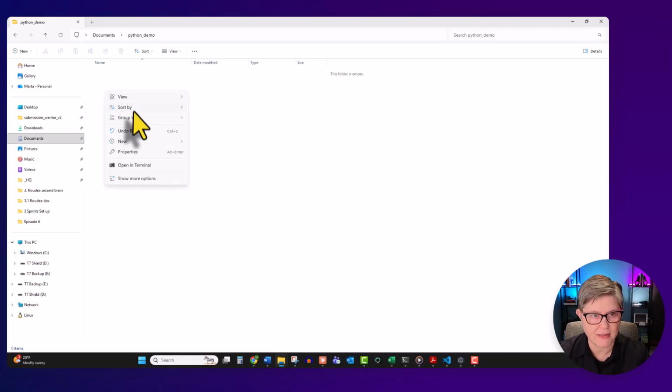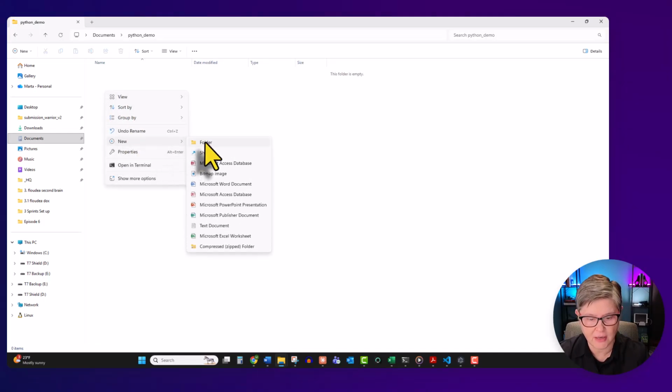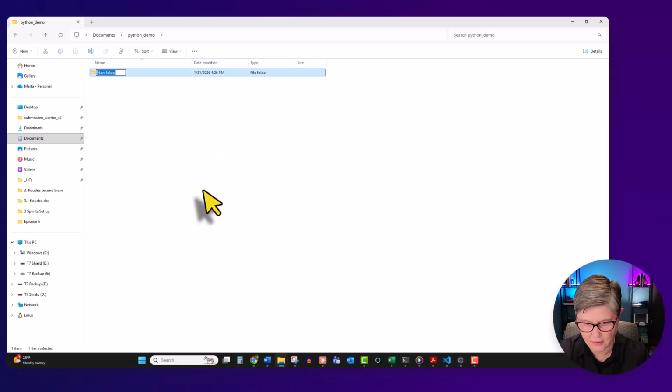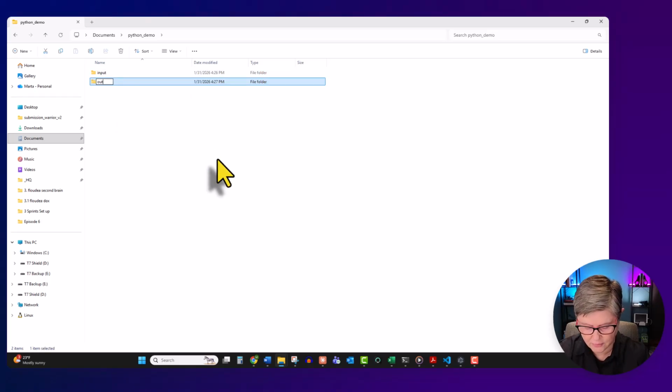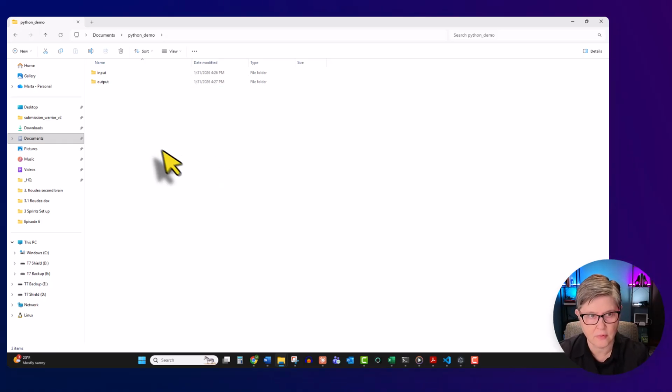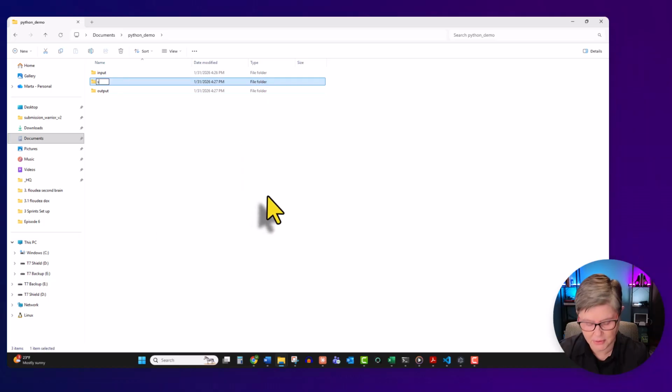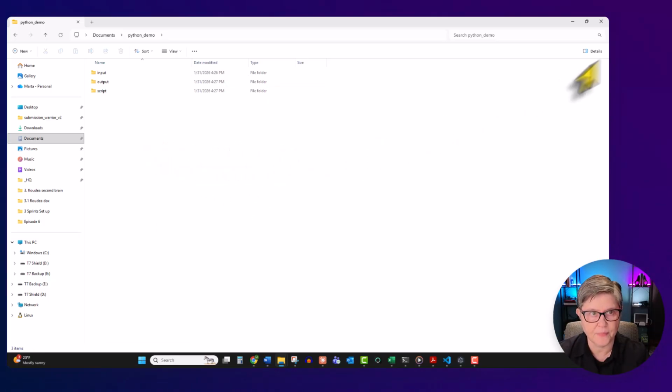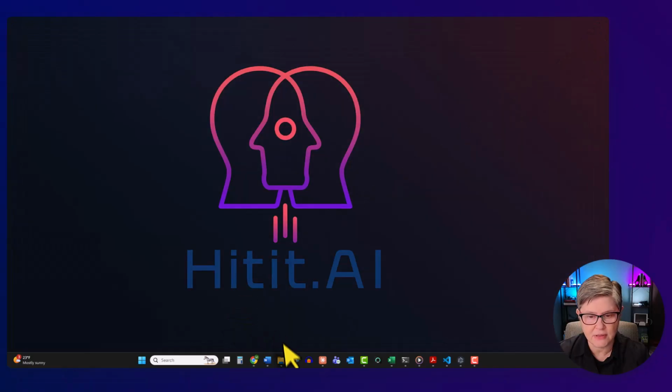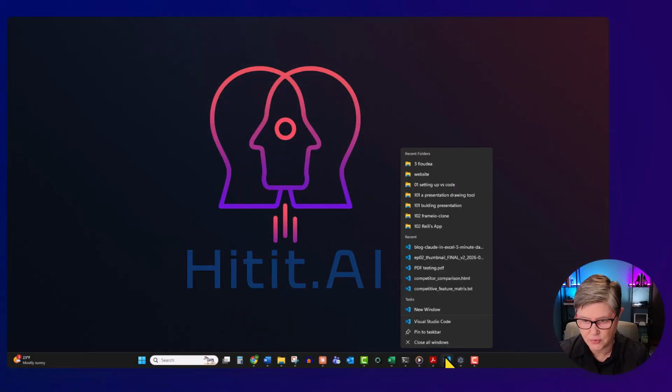Okay, so inside this folder, we will create another folder, input, new folder, output. Another one, script. Okay, so now we can close this and we will open Visual Studio Code.